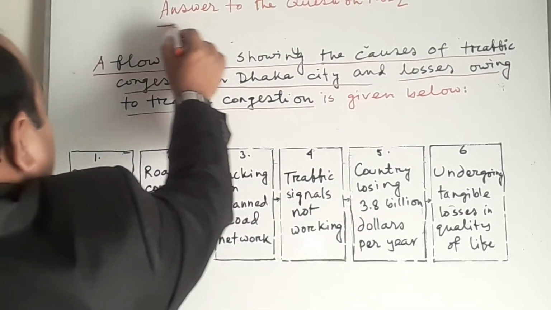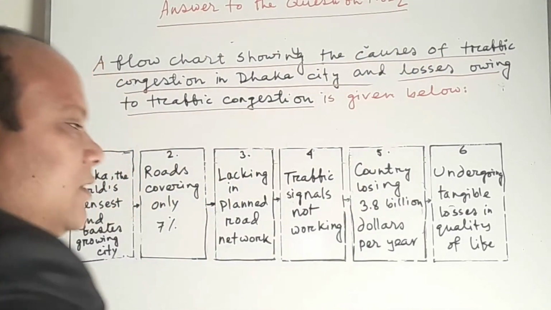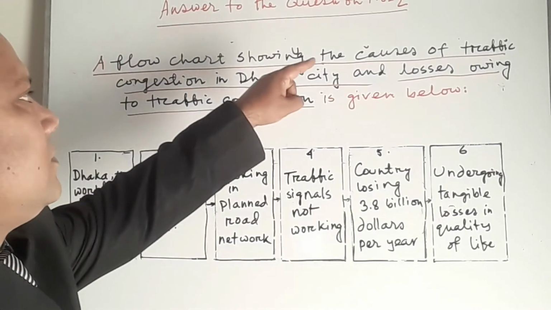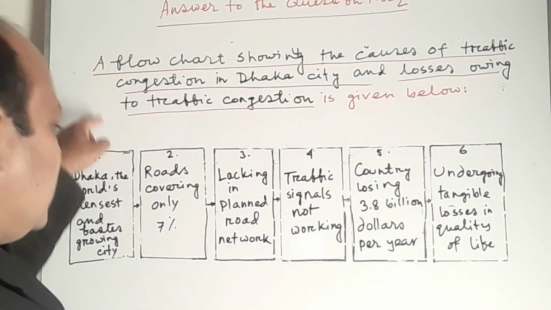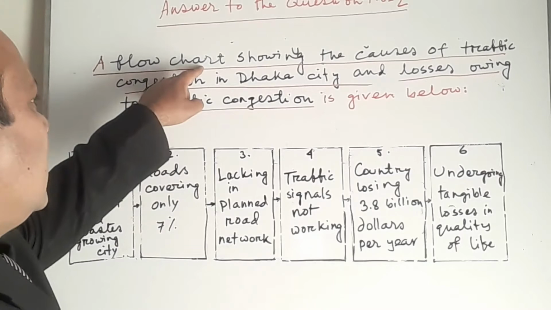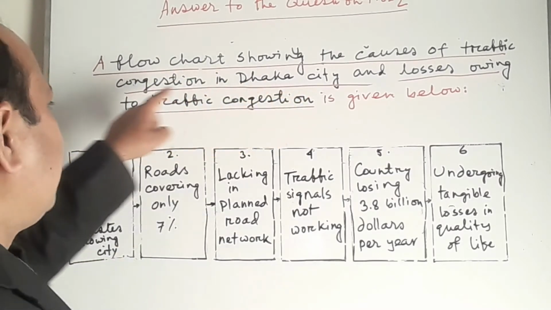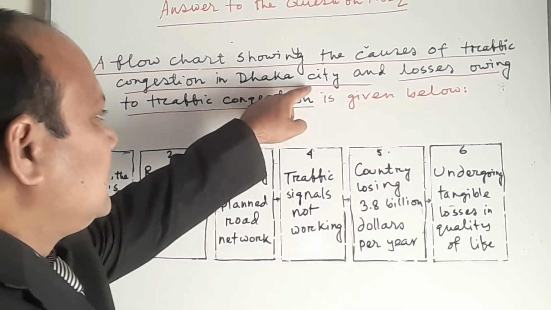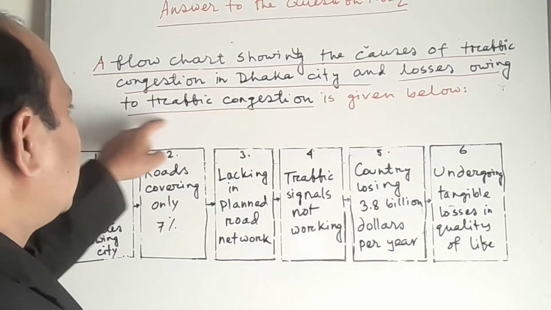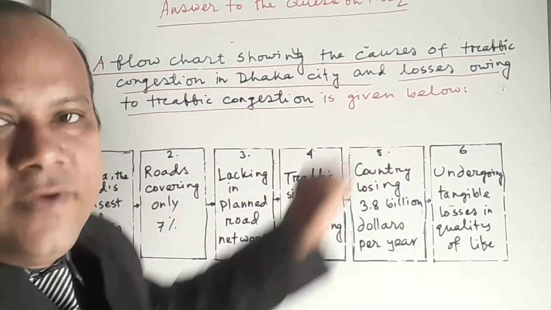Then we can use underline or not, it will depend on you. So: answer to the question number 2, a flowchart showing the causes of traffic congestion in Dhaka city and losses owing to traffic congestion is given below.